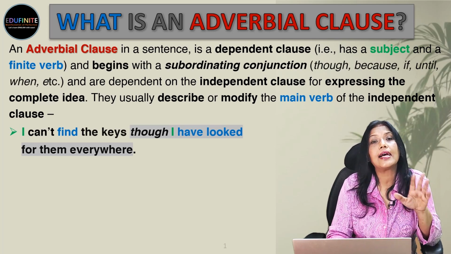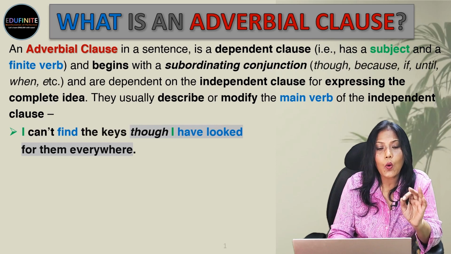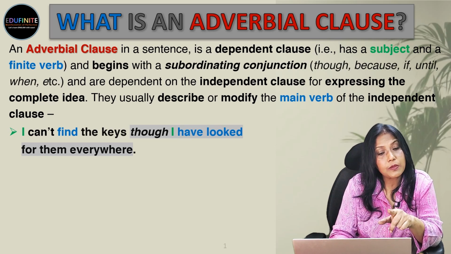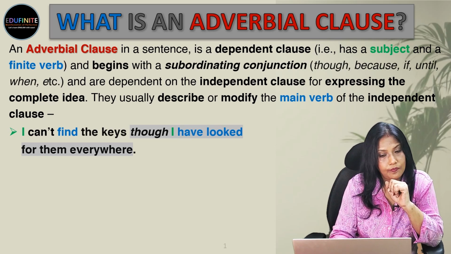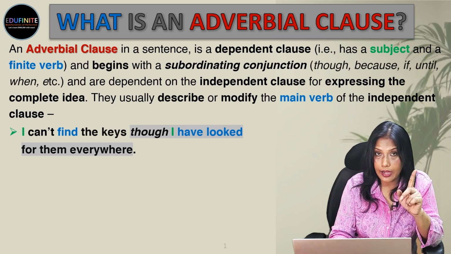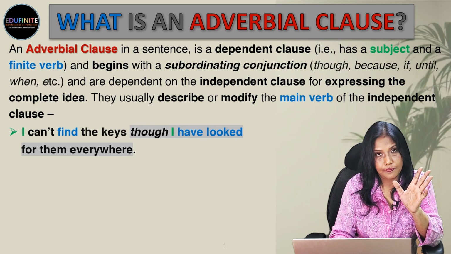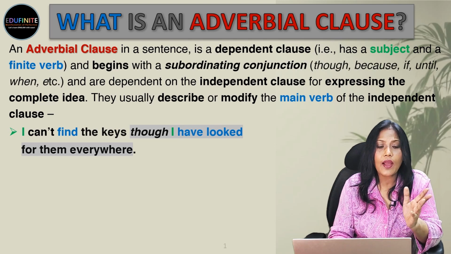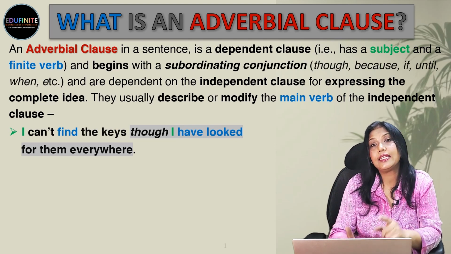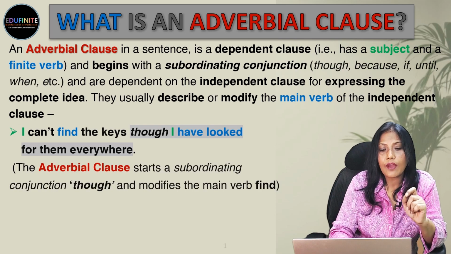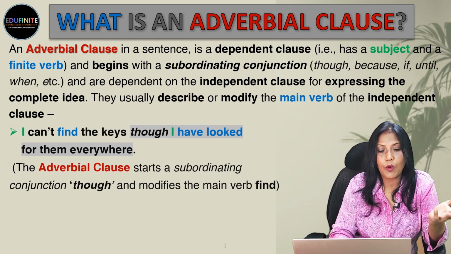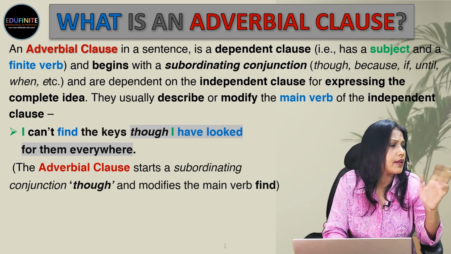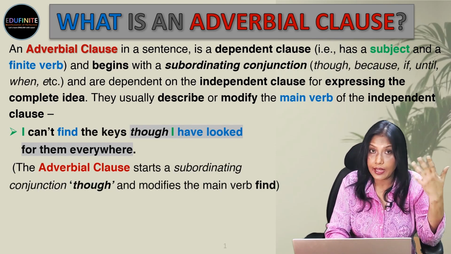Next, we add a dependent clause to it. Though I have looked for them everywhere. So, why is it dependent? It's beginning with a subordinating conjunction, though. And of course, it has I as a subject, have looked as the finite verb. So, though I've looked for them everywhere is the dependent clause. What does it do? It actually modifies why I can't find them. Though I've looked in every nook and corner, but still I can't find the keys.